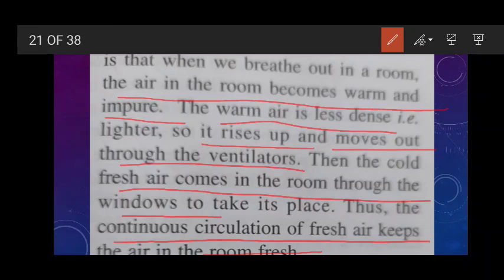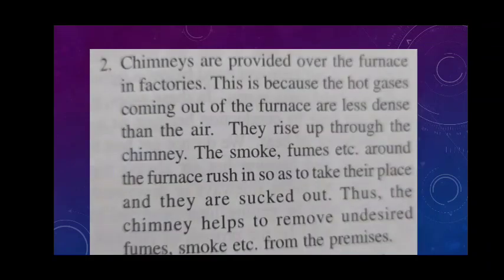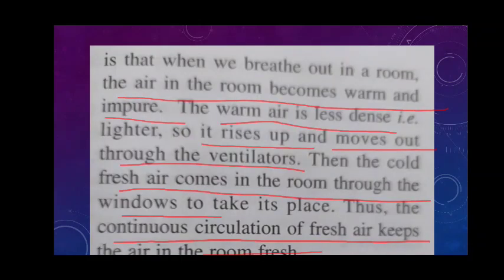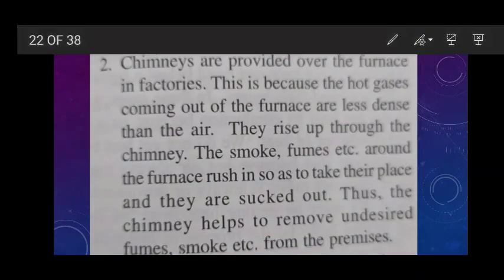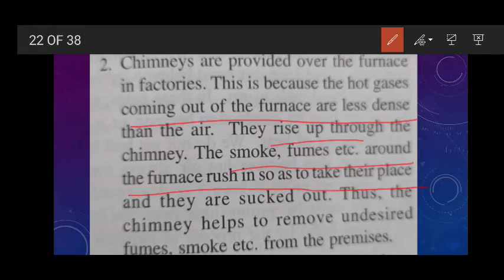Okay, now the next topic is chimneys. You must have seen chimneys are provided over the furnace in factories. Why? Because the hot gases coming out of the furnace are less dense. They rise up, and then the smoke, fumes, etc. around the furnace rush in so as to take their place, and they are sucked out. Thus, the chimneys help to remove undesirable fumes and smoke from the premises.